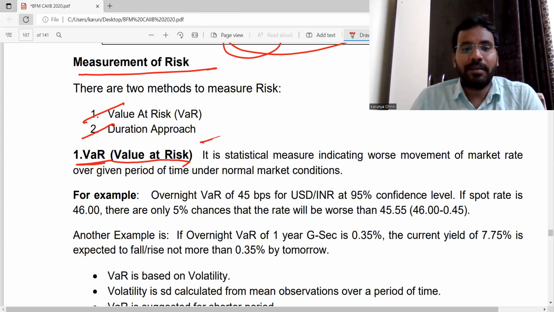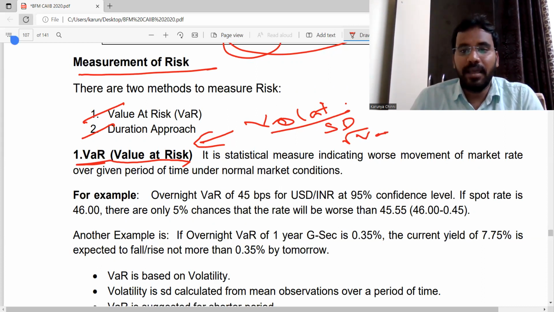Why we need it: it basically involves volatility. The other name for volatility is standard deviation, that is the square root of variance.